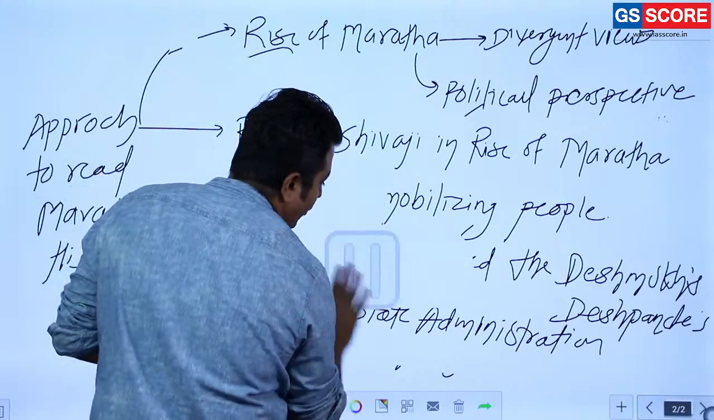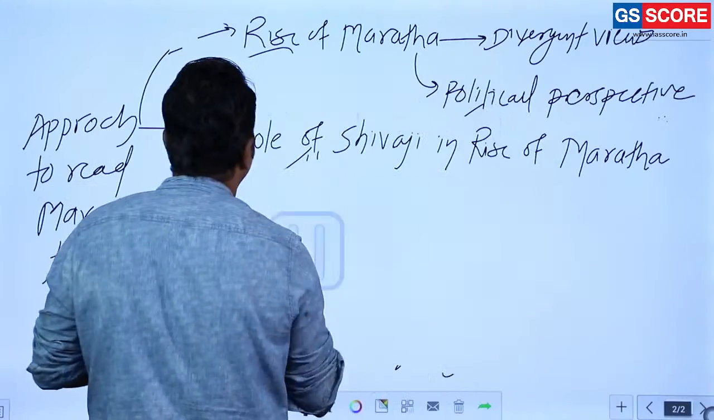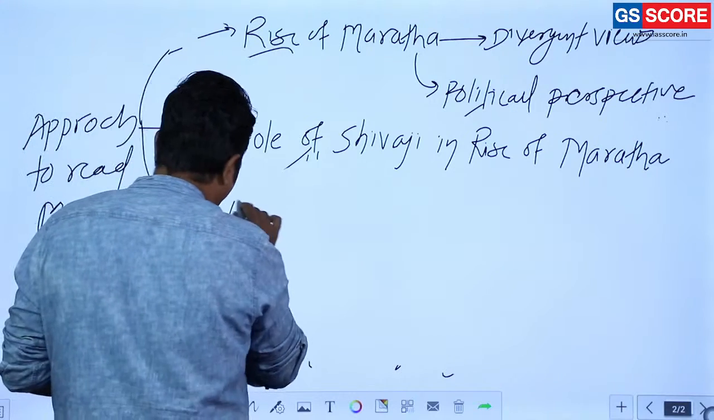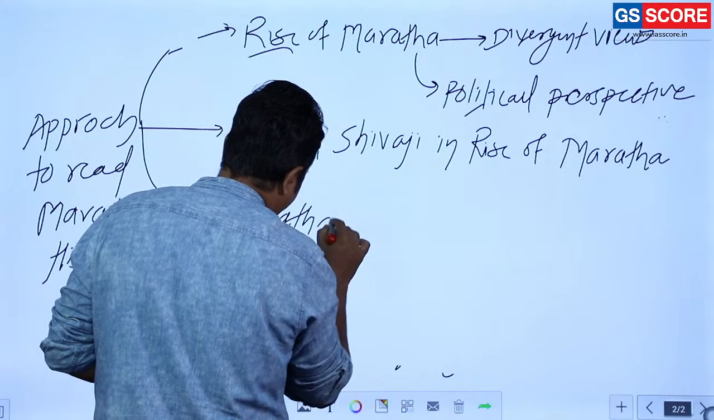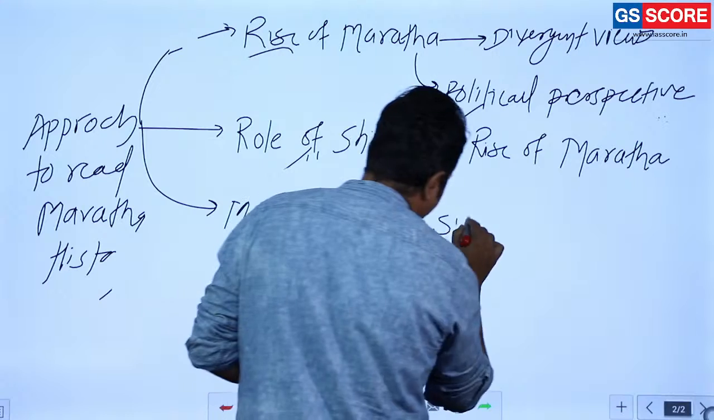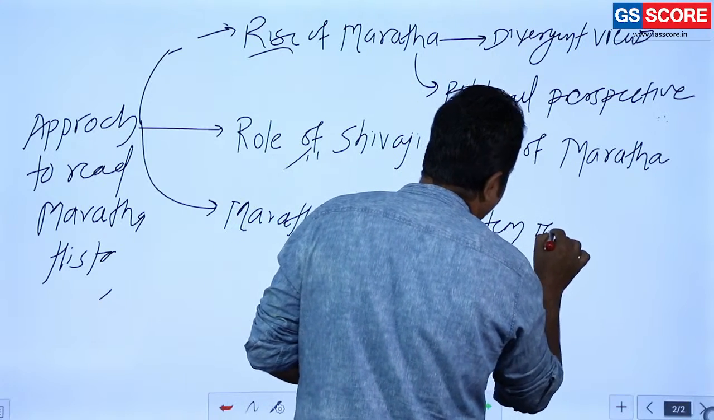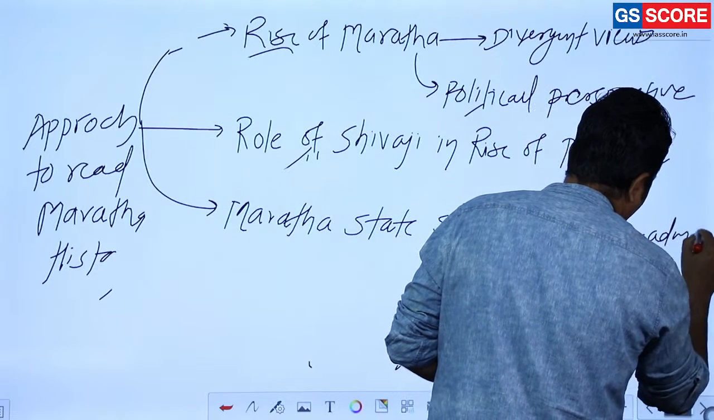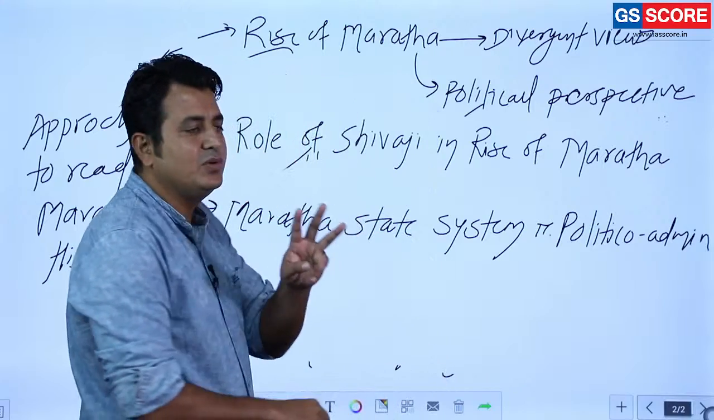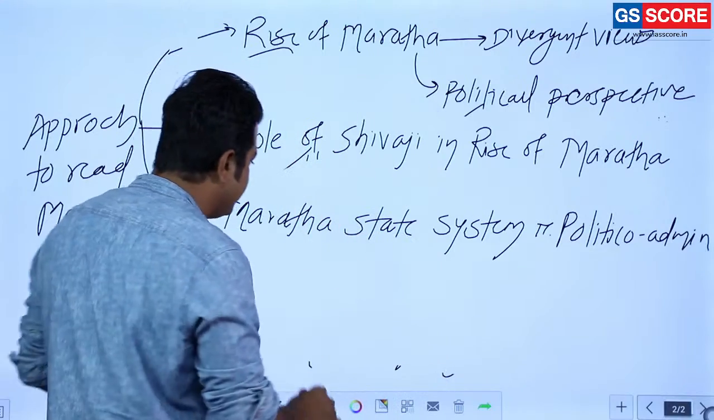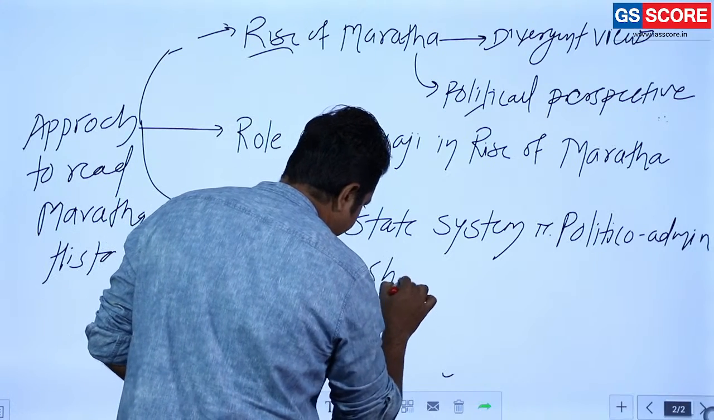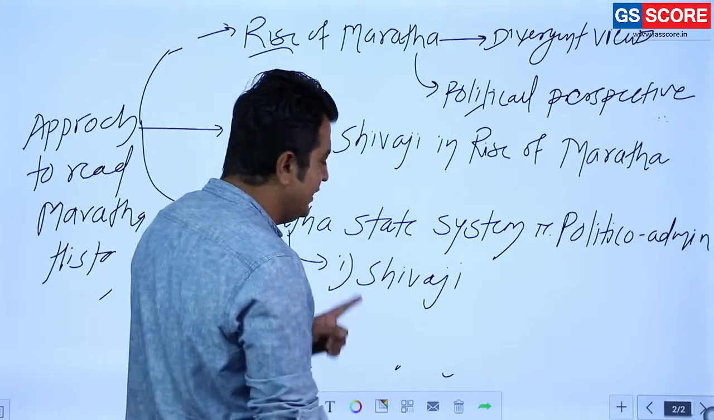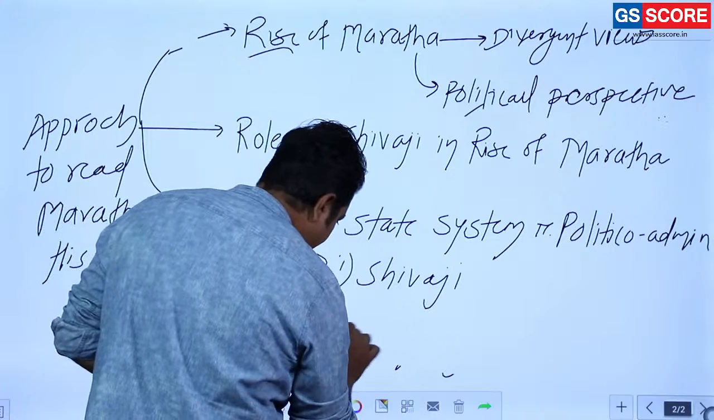The next important thing we have to take into consideration is related to the Maratha state system, that is the political administration of Maratha. Here we have to divide this thing into three aspects. First, of course, under Shivaji. I already gave you some example of Shivaji's centralized administration. The second is under Peshwa.